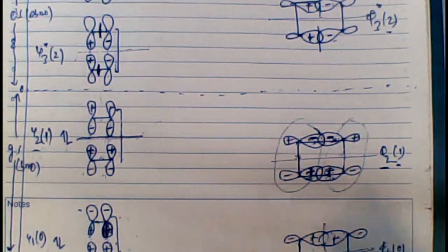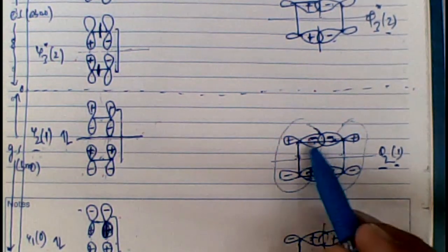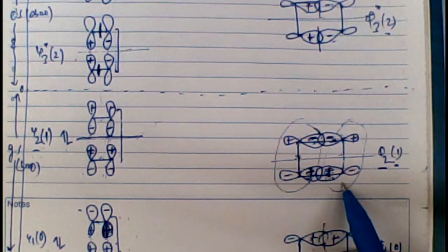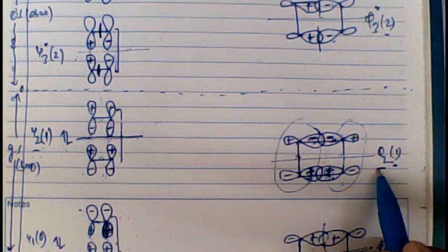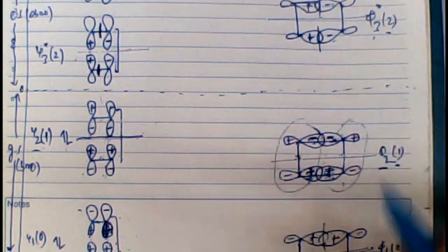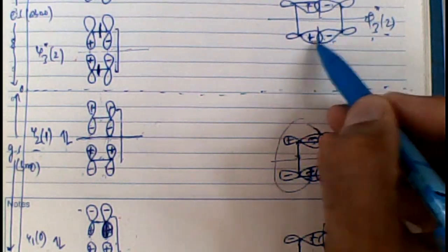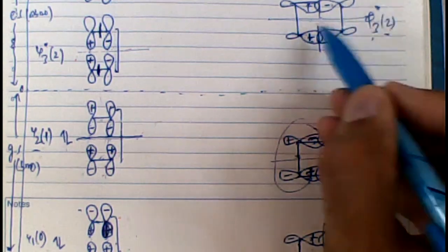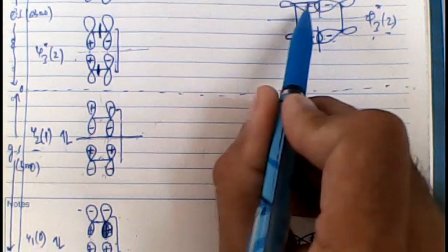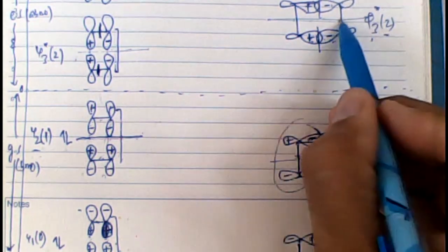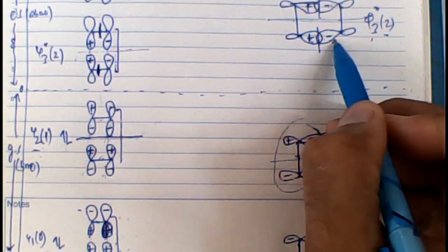That's why Phi2 is kept below Phi3 star, where there is an anti-bonding overlap between ethene molecules, but in an ethene molecule there is no node. This is less relevant when the product is formed, but between two product molecules there should be an anti-bonding overlap.